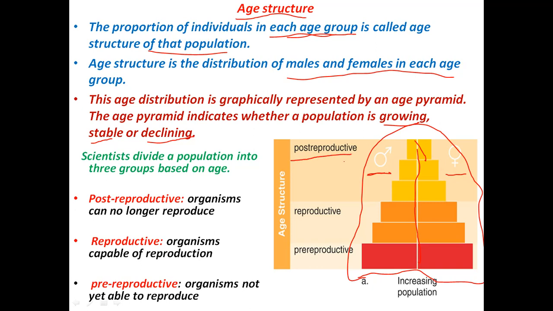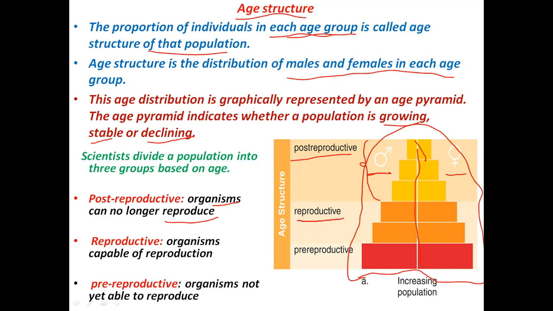So there are 3 age groups, or scientists divide the population into 3 groups based on their age. First is the post-reproductive group, this yellow color here. This portion shows the post-reproductive group. In this group you can see organisms that can no longer reproduce. So this is the older population.